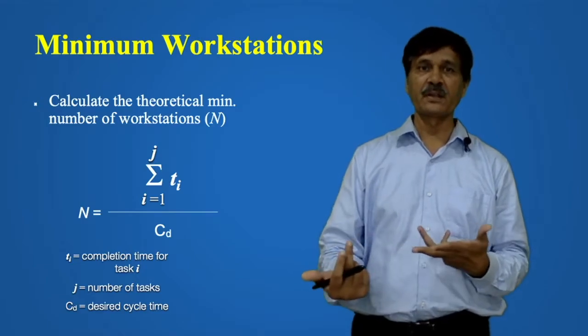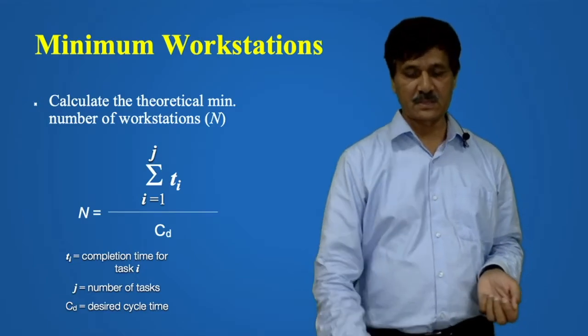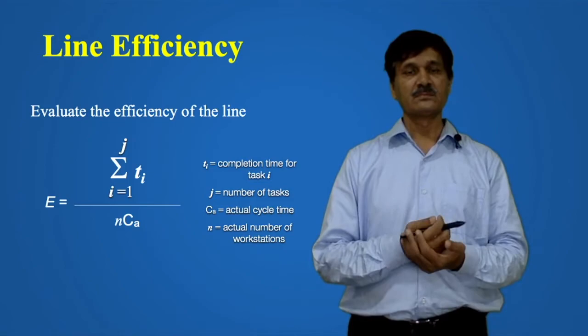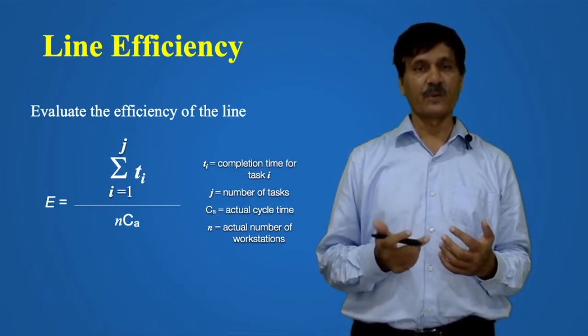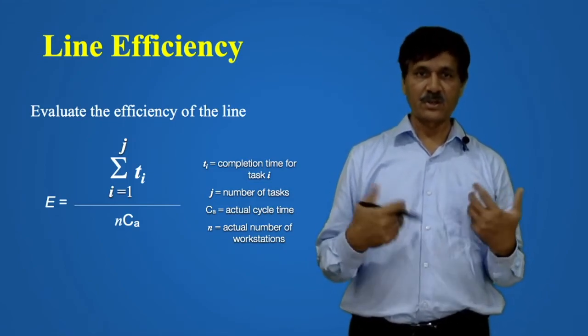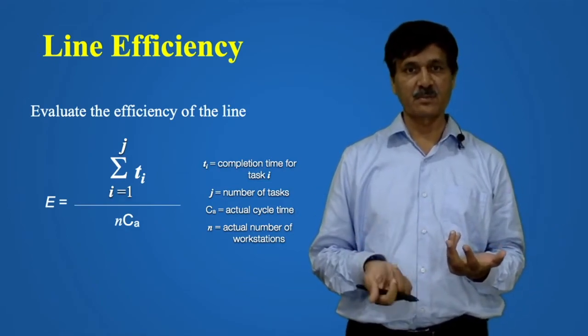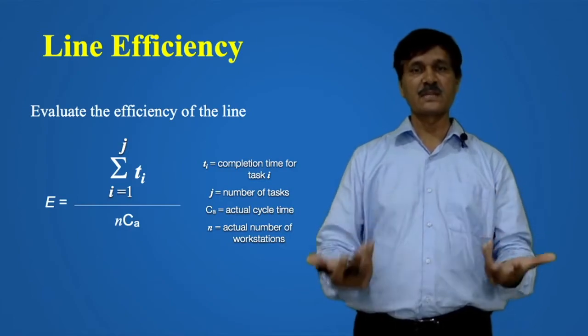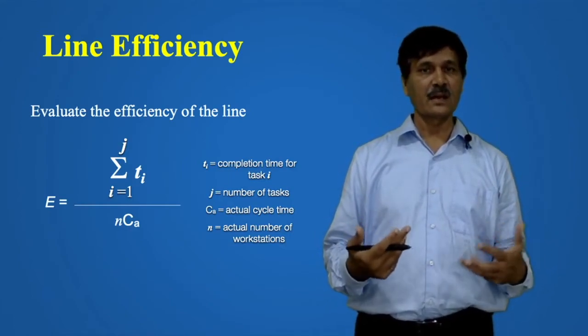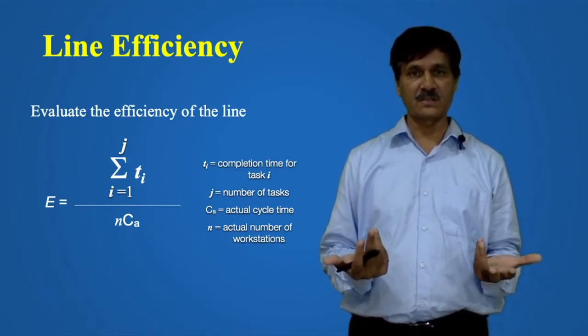Line efficiency is again the summation of Ti over N Ca, where Ca is the actual cycle time, and N is the actual number of workstations.